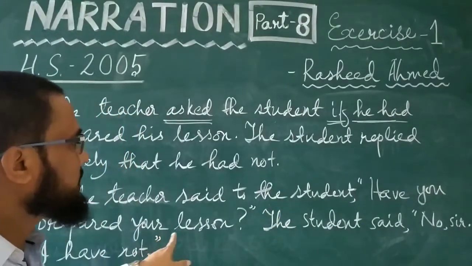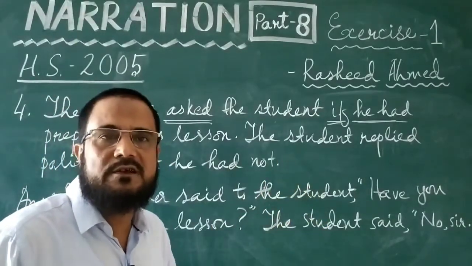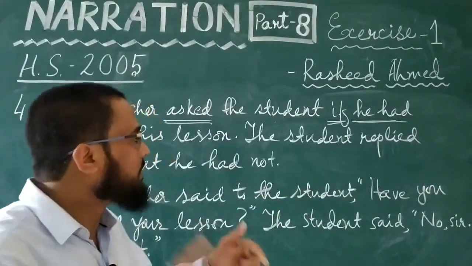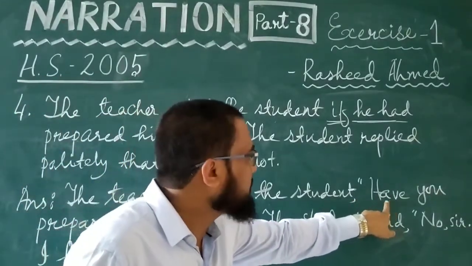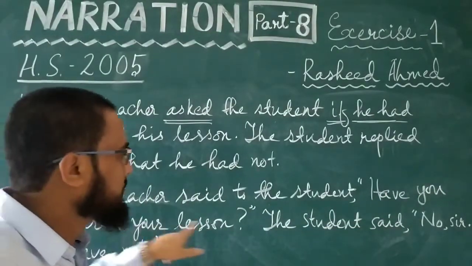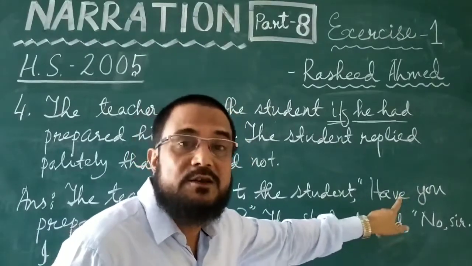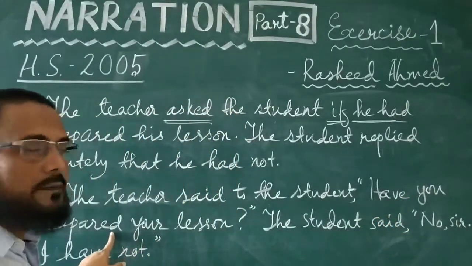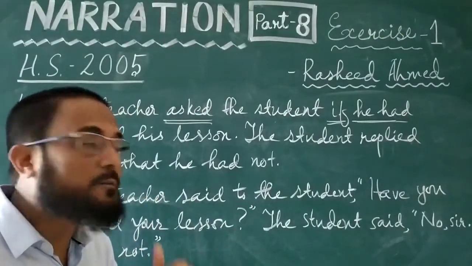I have told you that it is better to use present perfect tense here. If you use simple past, that is not also wrong. If you use simple past tense, then it would have been, did you prepare? Here it is, have you prepared? Past participle form of the main verb, because have is there, present perfect tense. If you used did you, then there will be no D after prepare. It will be, did you prepare? Have you prepared or did you prepare?